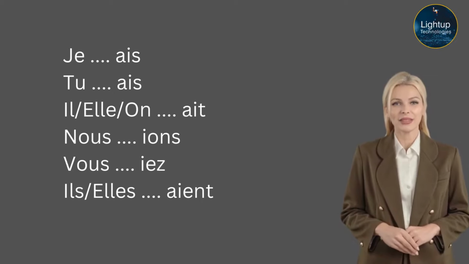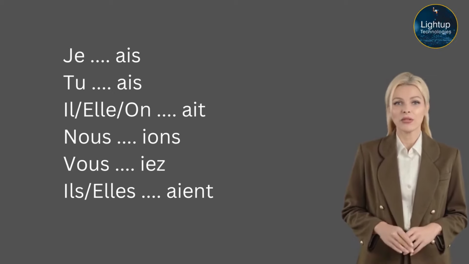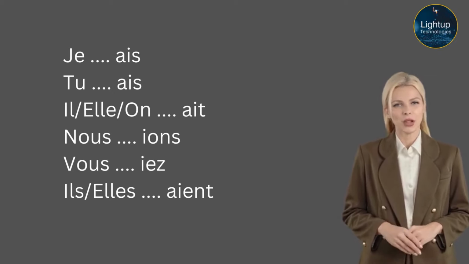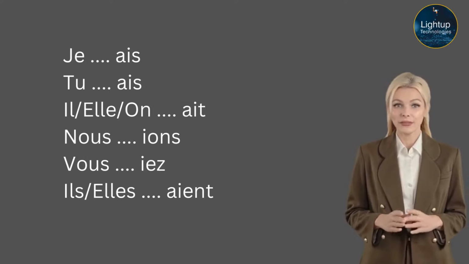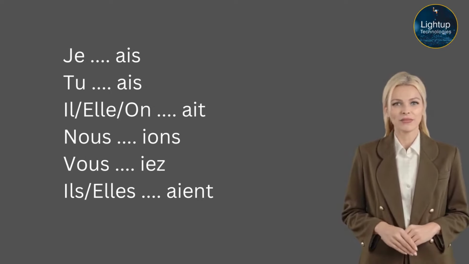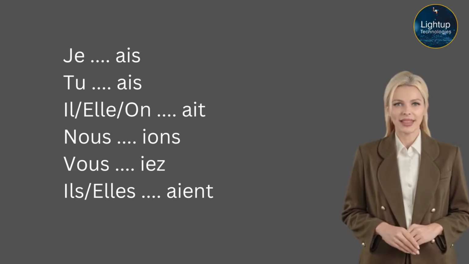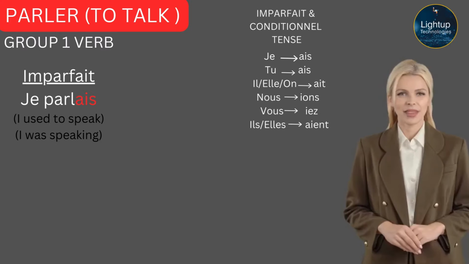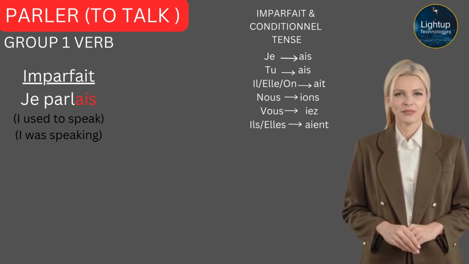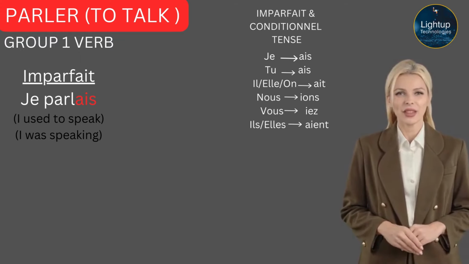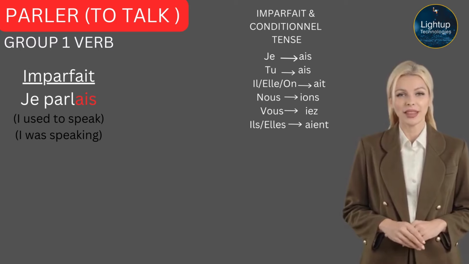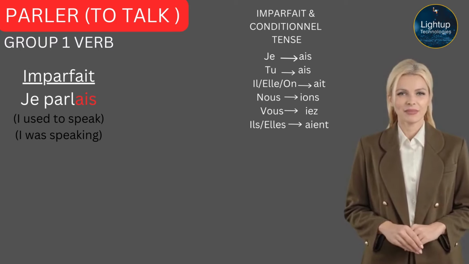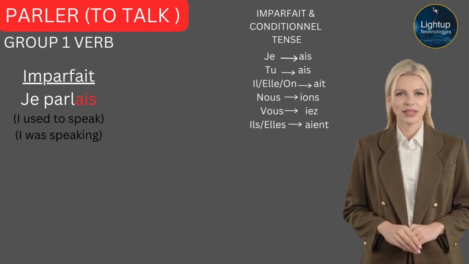Because the stem in the conditional is the same as we use in the future tense. Let me show you the example, then you can compare the imperfect next to the conditionnel. And you will understand that the endings are the same but the stem is different. Have a look at a verb such as parler, which means to talk. In the imperfect tense, Je parlais. I used to speak or I was speaking.